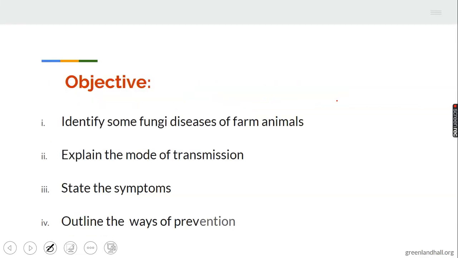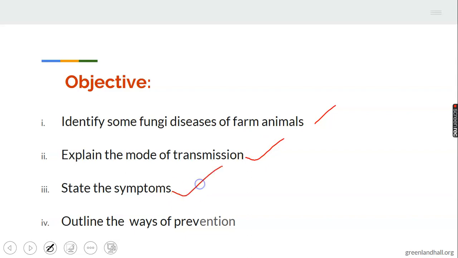Let's look at the objectives of the topic. That is what you are expected to know at the end of the topic. At the end of fungi diseases of farm animals, you are expected to: 1. Identify some fungi diseases of farm animals. 2. Explain the mode of transmission. 3.